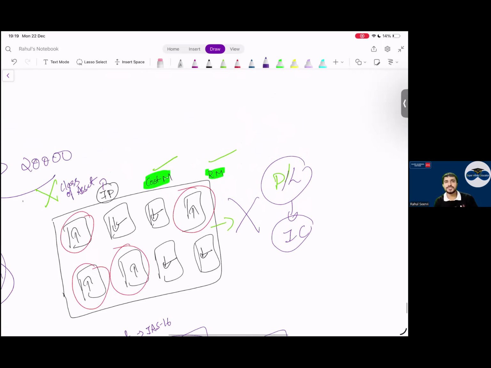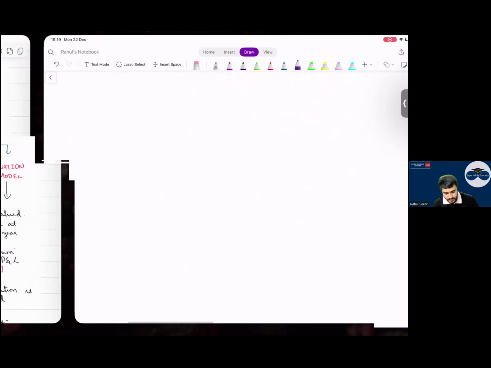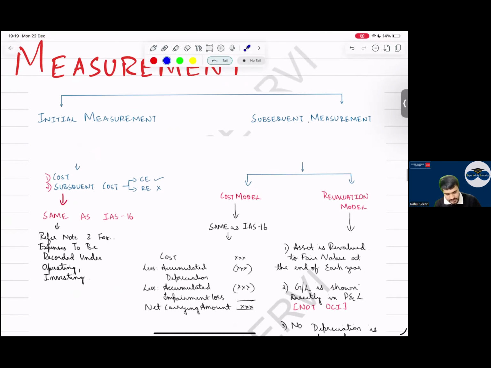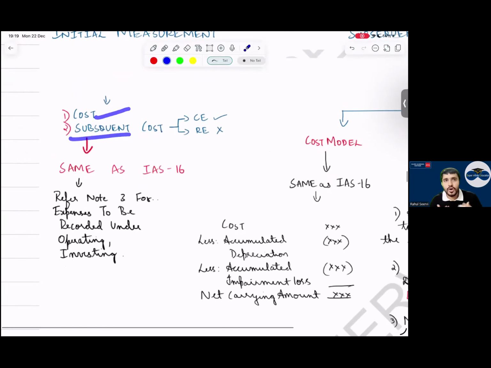So if you know this, the standard is done. And one transfer case is there which we have to do. Now we will jump into questions. Before that, let us see what is written in the notes. Measurement. Initial measurement: at what value will I record? Cost. Subsequent: capital expenditure, revenue expenditure. Capital expenditure I will capitalize.